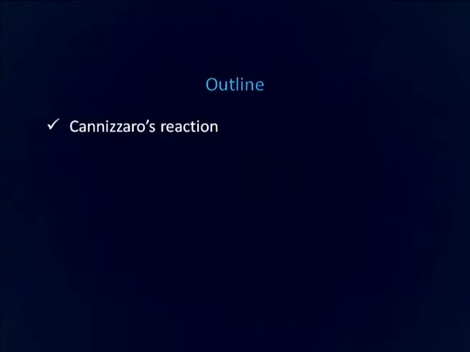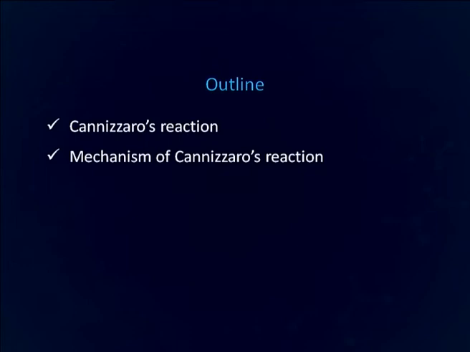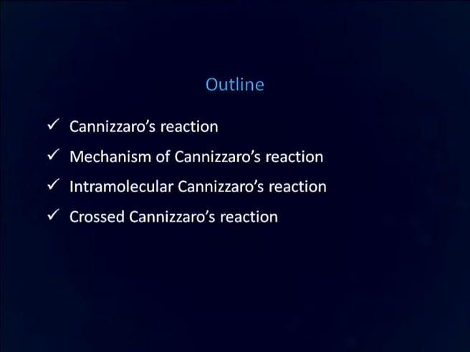Another condensation reaction which we are going to discuss now is Cannizzaro reaction, the mechanism of Cannizzaro reaction, intramolecular Cannizzaro reaction, crossed Cannizzaro reaction and application of Cannizzaro reaction.